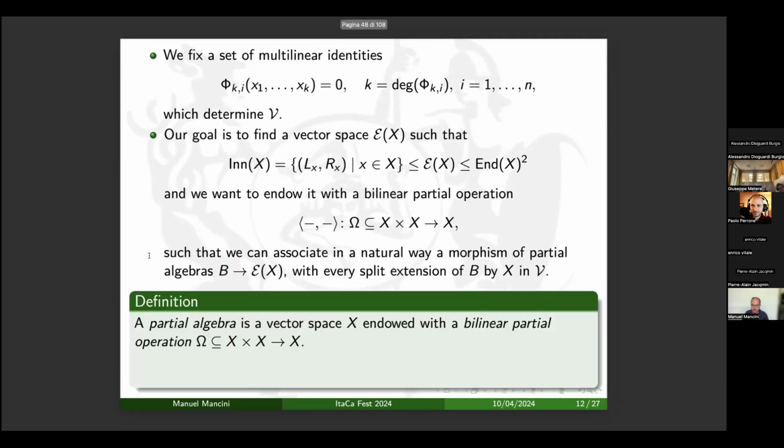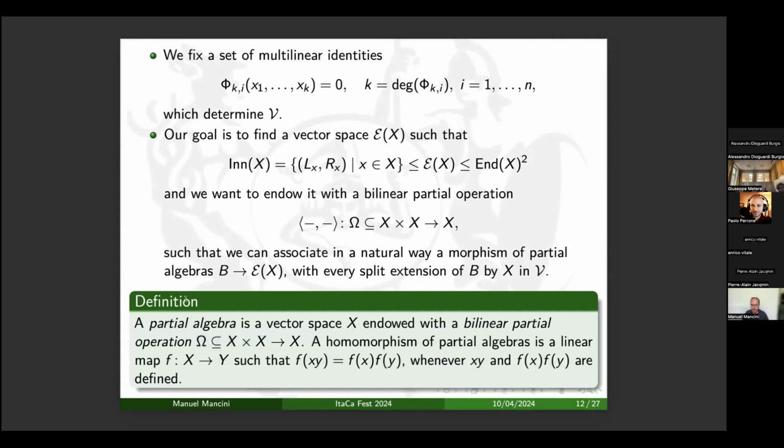And I recall what a partial algebra is. For us, a partial algebra is just a vector space where the bilinear operation is not defined everywhere. It's a bilinear partial operation, so it is defined on a subspace of X times X. And a morphism of partial algebras means that we have a linear map, and the products are preserved when they are defined.